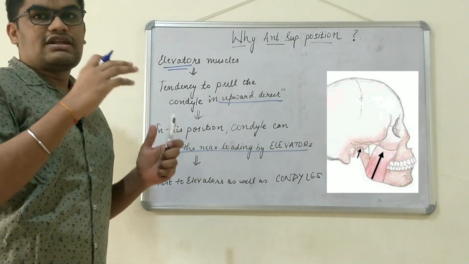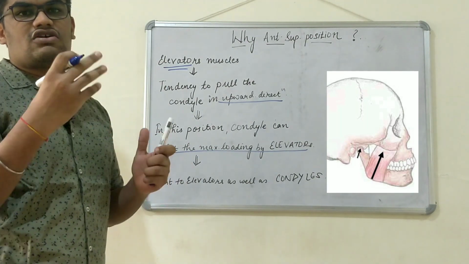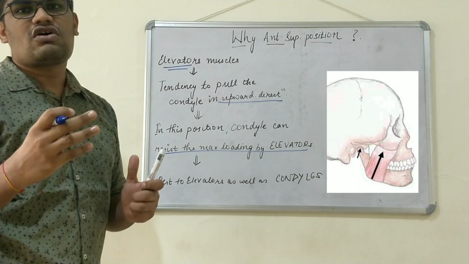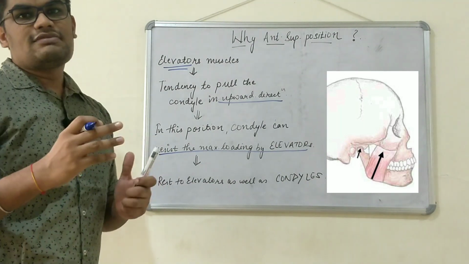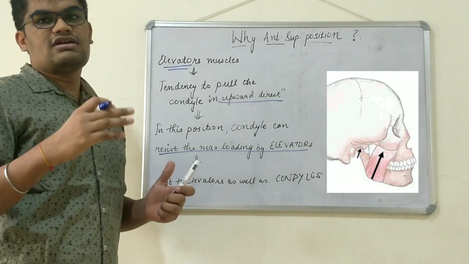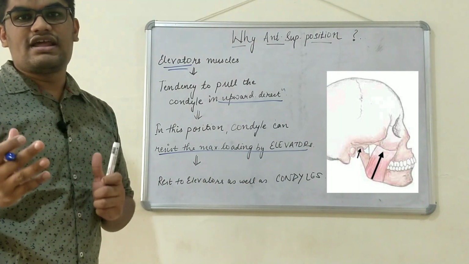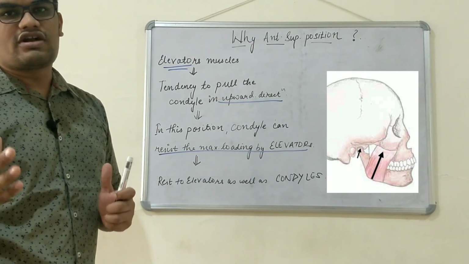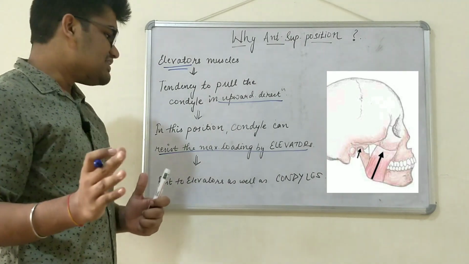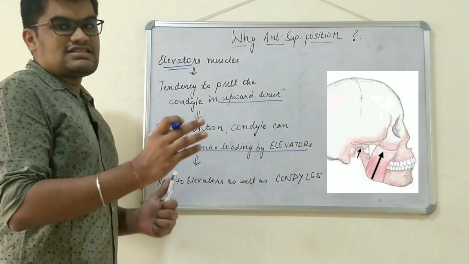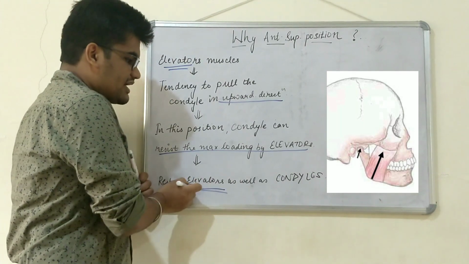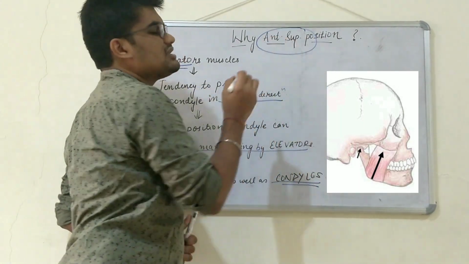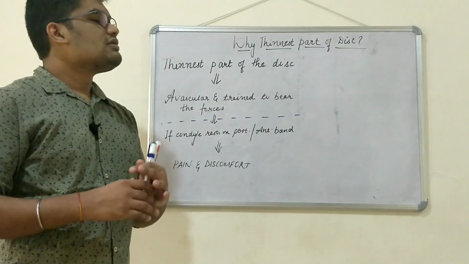So in the antero superior most position, the condyle can resist the maximum forces of the elevator muscles. That position tends to be a basic resting position for the condyle, which we call the centric position or centric relation of the condyle. In that relation, there is rest provided to the elevators as well as the condyles. Hence the antero superior most position is the most preferred position for the condyle.